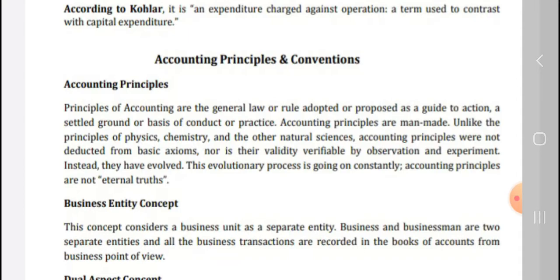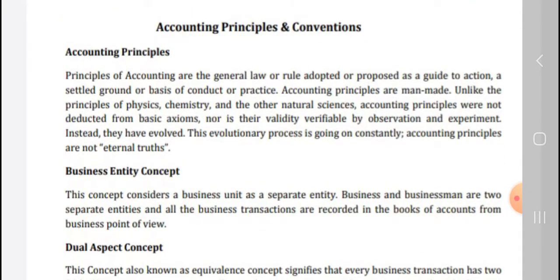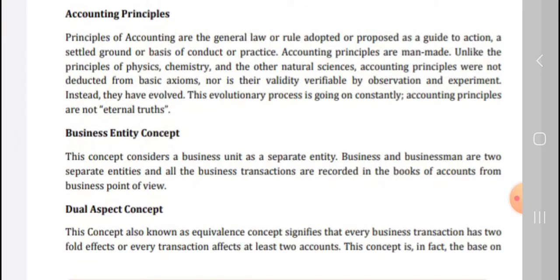Instead they have evolved, and this evolution process is still going on. Accounting principles are not eternal truths. They are not fully true, but they are correct. Next is the business entity concept.